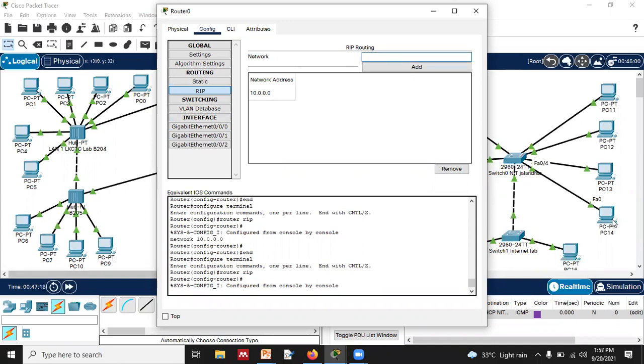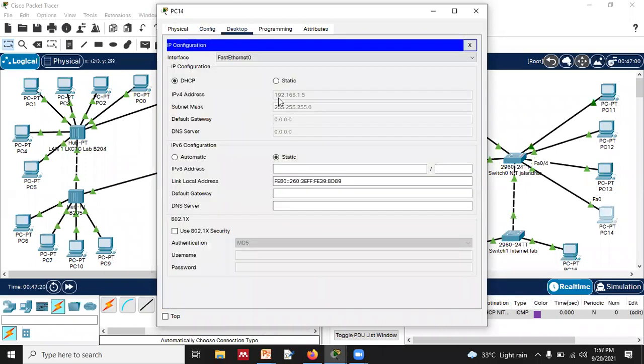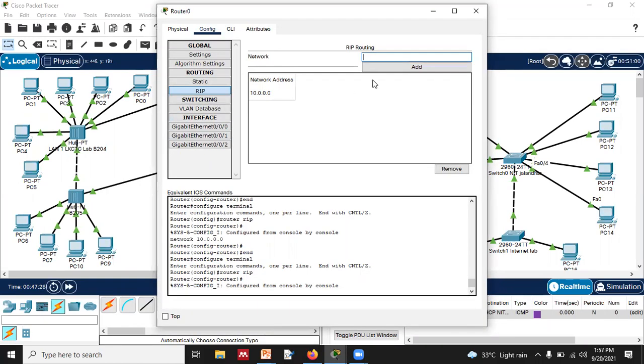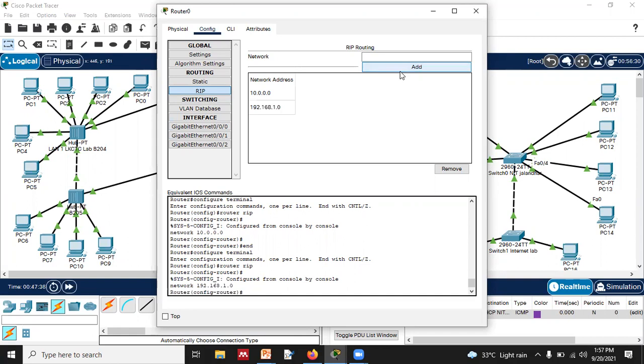Suppose, let's check it out, PC14 whose IP address is 192.168.1.5. Just put it in your temporary memory and recall it. What is it? 192.168.1.5. It will not take it. It did not take it. What address did it consume? The network address. It is 192.168.1.0. It's not the individual address of the computer.